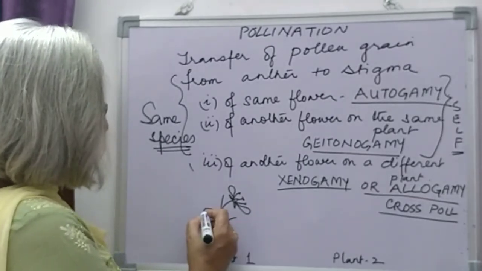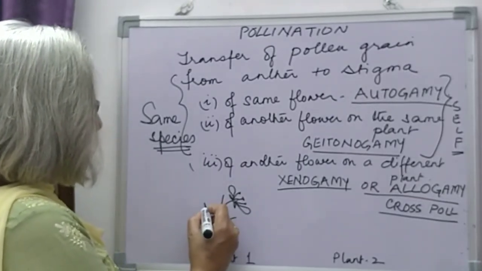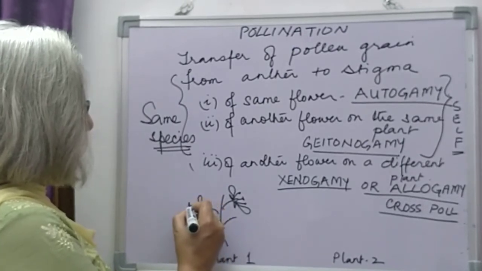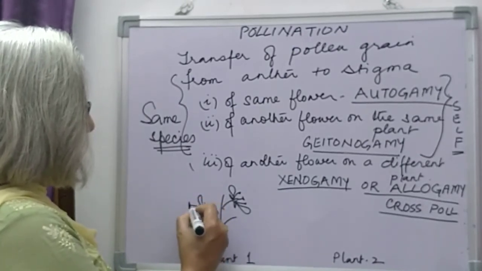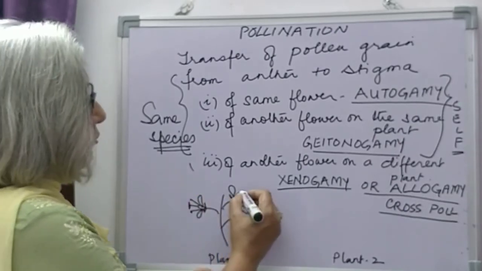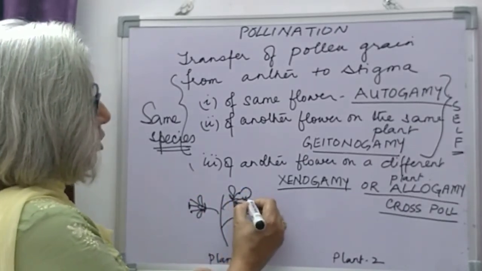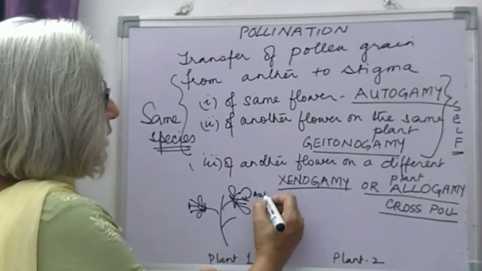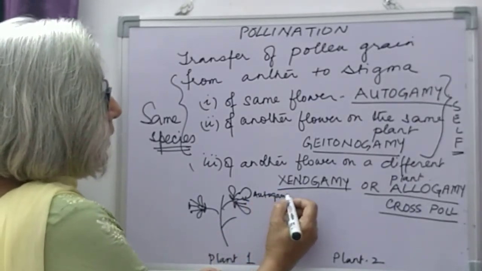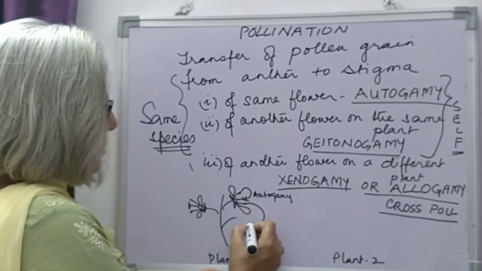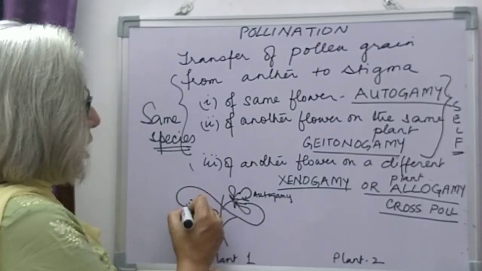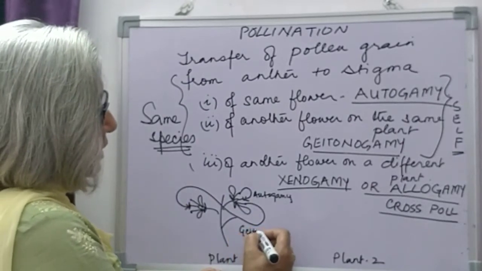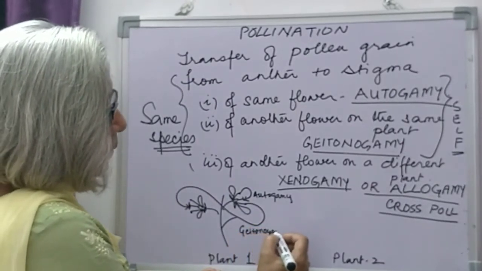And suppose this is another flower, sepals, petals, ovary, style, stigma, anther. Now if the pollens are transferred from anther to stigma in the same flower, it is autogamy. If the pollen are transferred from anther to stigma of another flower on the same plant, it is geitonogamy.